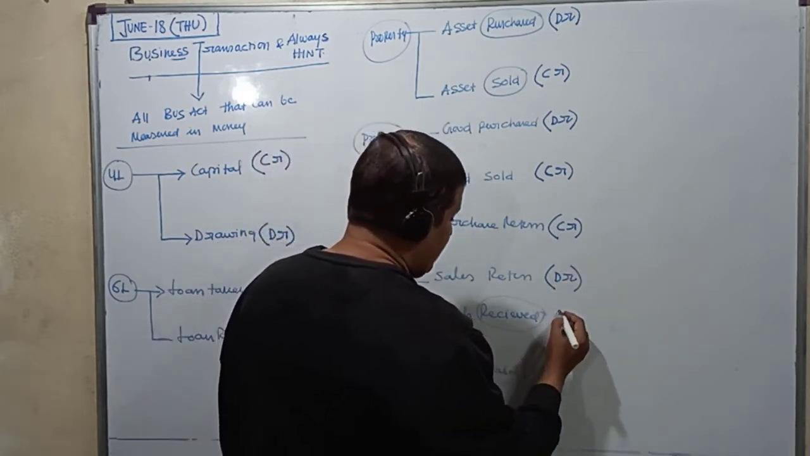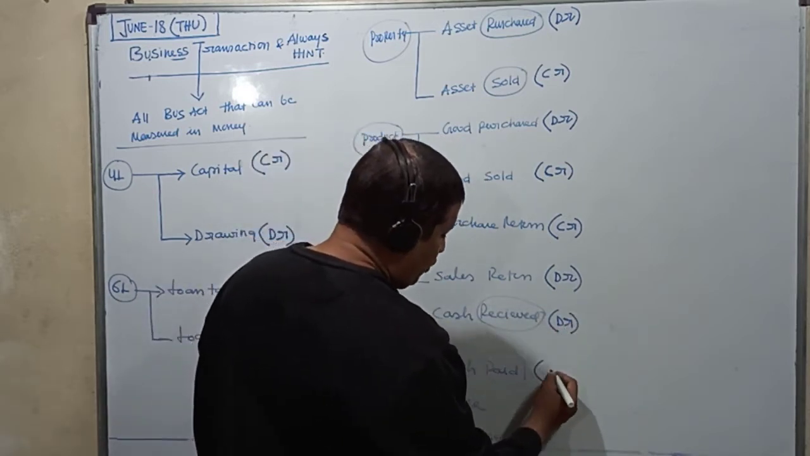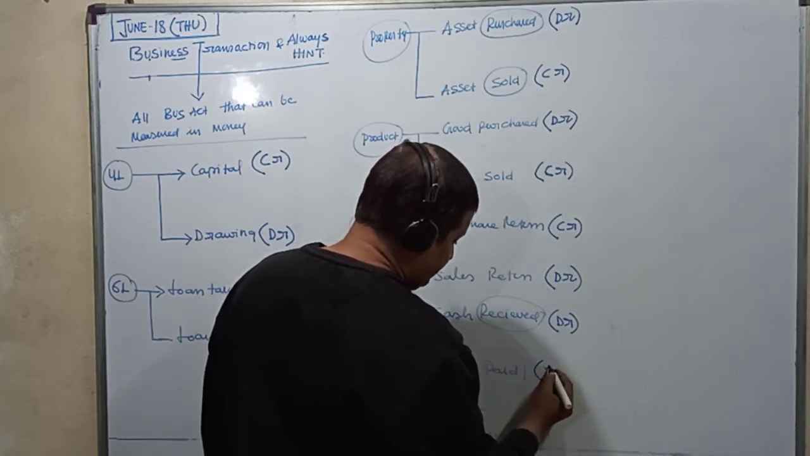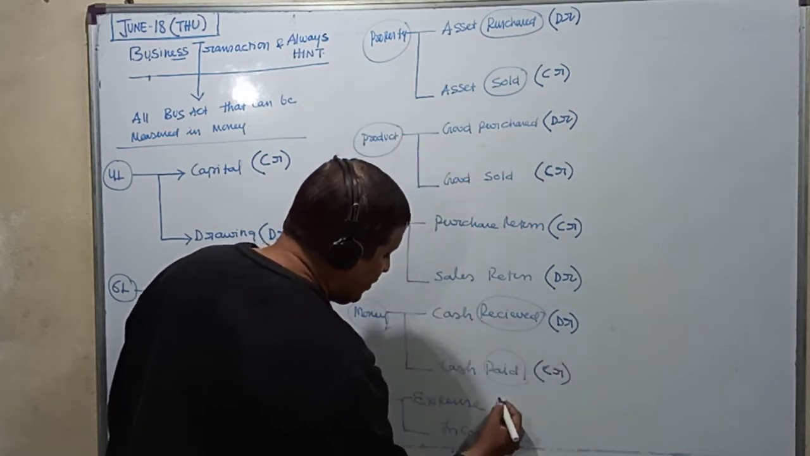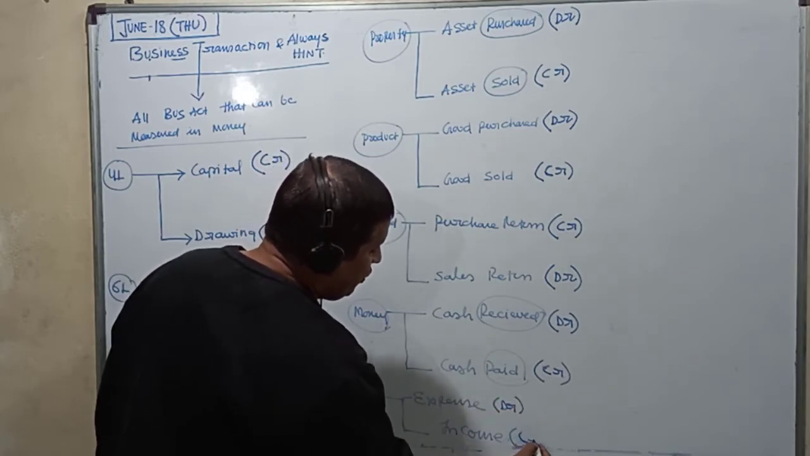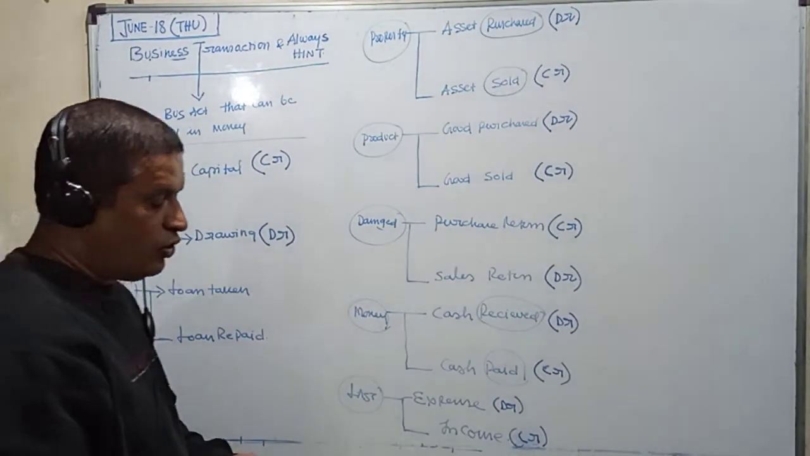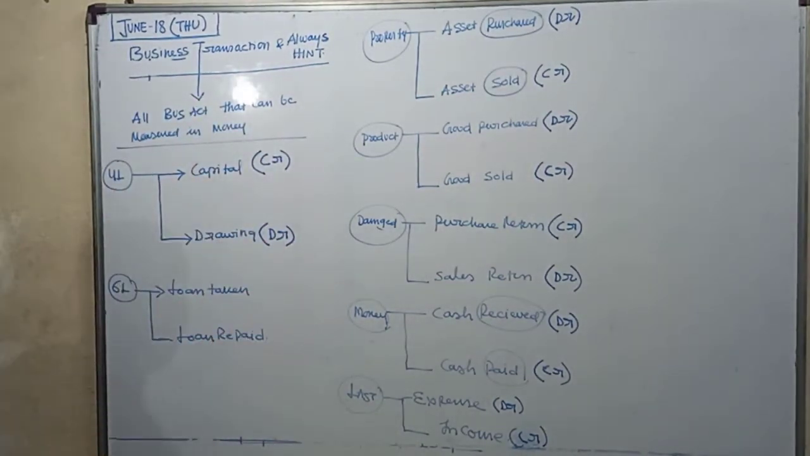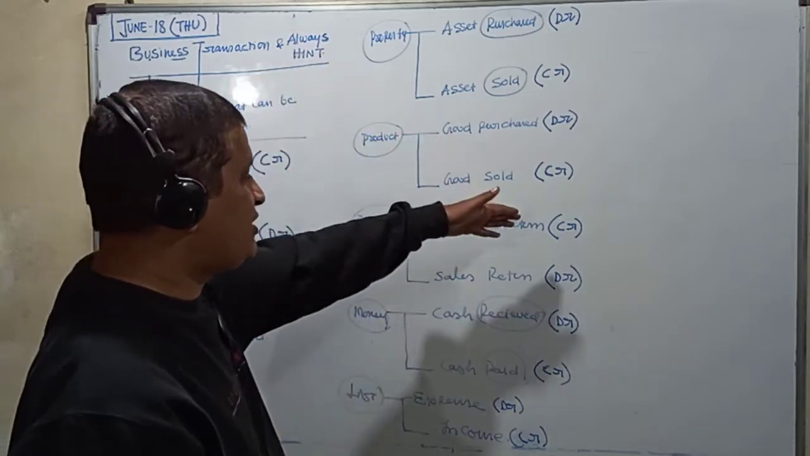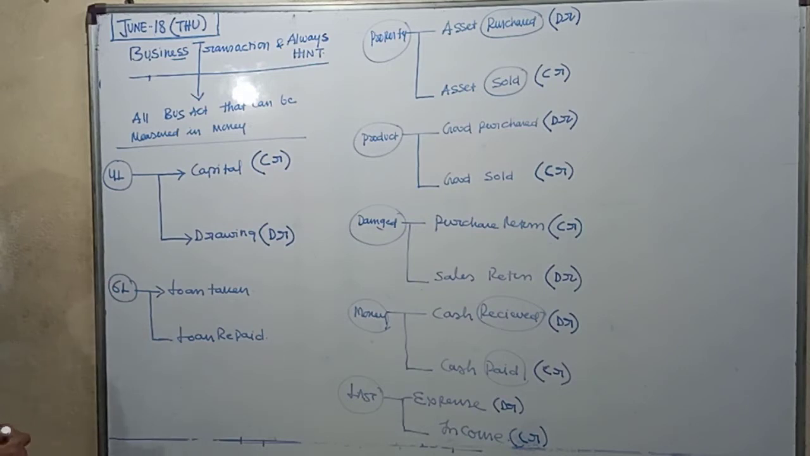Cash received account is always debited. Cash paid account is always credited. Expense account is always debited. Income account is always credited. So this is a unique technique which we are following in order to understand the chapters ahead, and this is called the always hint. Now the question comes: how did we say that this is debited, this is credited and all that? Let us come back and understand this one by one.